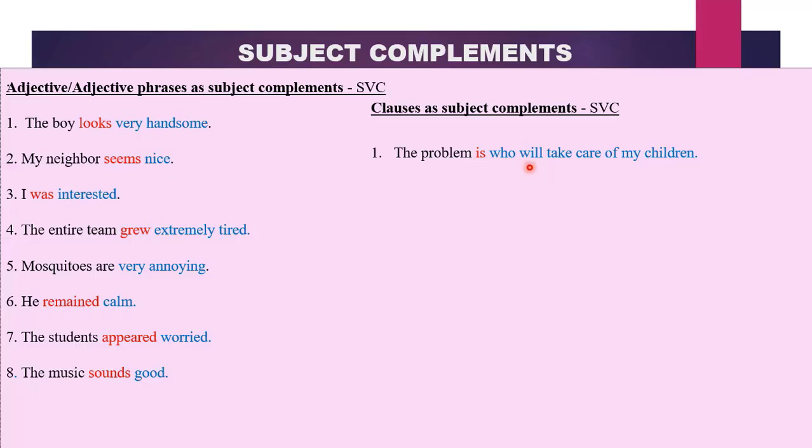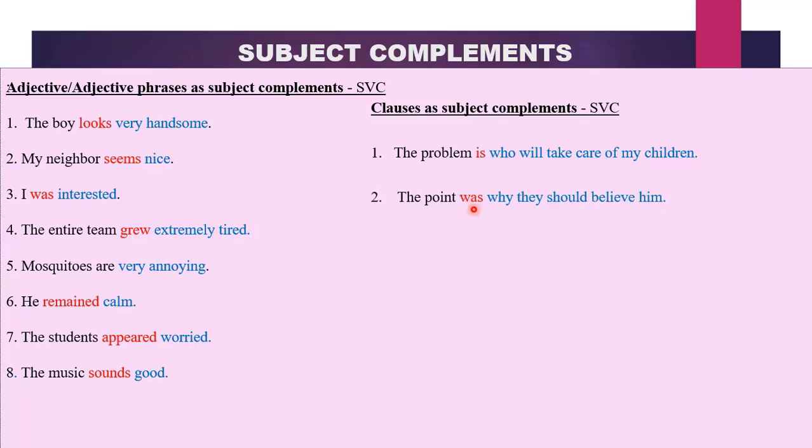What is the problem? Who will take care of my children? So the whole of this, who will take care of my children, refers back to the problem. It is the problem. Therefore, it is a subject complement. We have a subject, S, a verb, V, a linking verb, and we have a clause, an interrogative clause, which is referring back to the problem. So it becomes a subject complement.